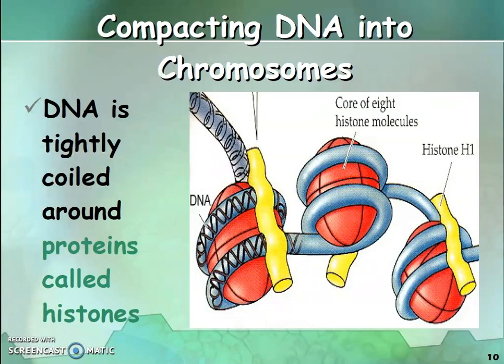DNA is tightly coiled around proteins called histones. In this structure you can see the DNA gets condensed and coils around proteins called histones, which are the H1. Here is the compacting of DNA into chromosomes.